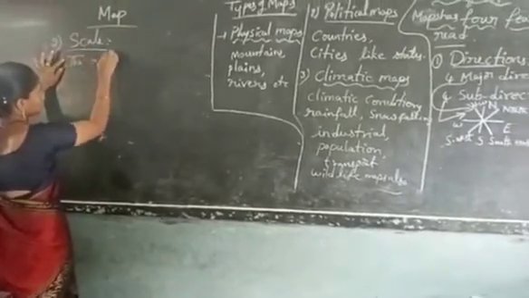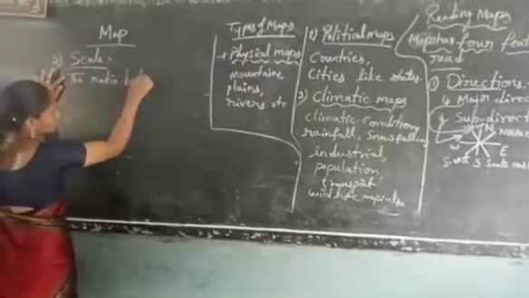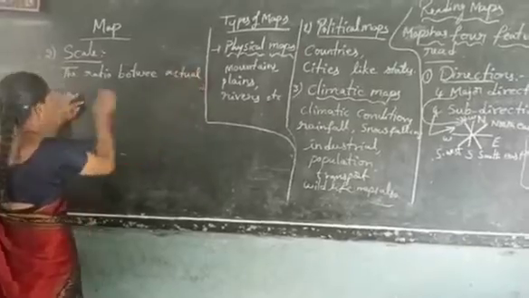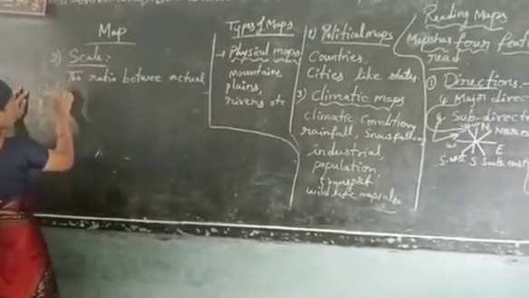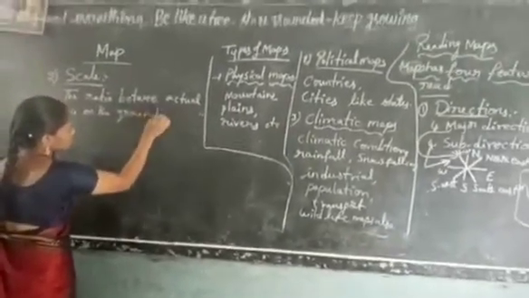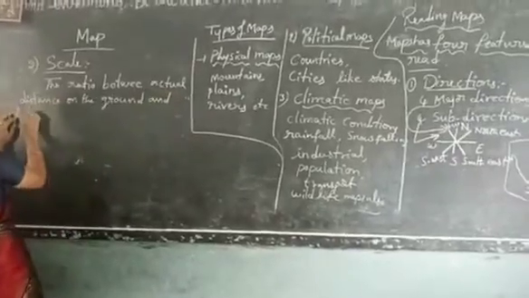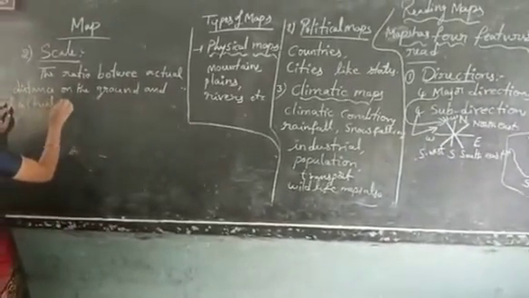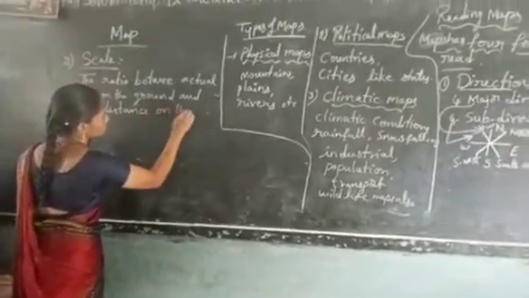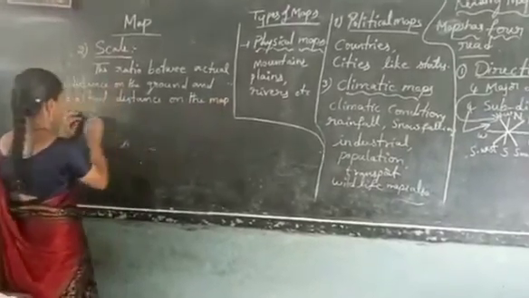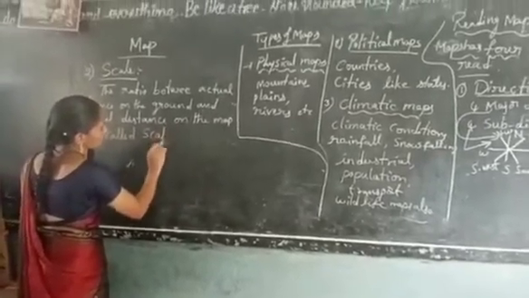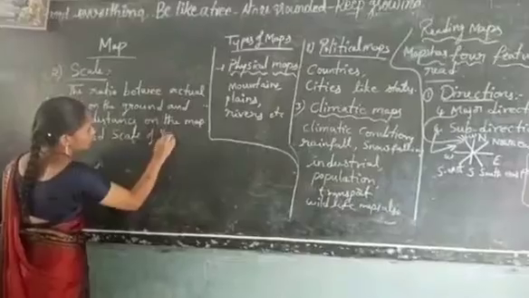The ratio between actual distance on the ground and actual distance on the map is called the scale of the map.